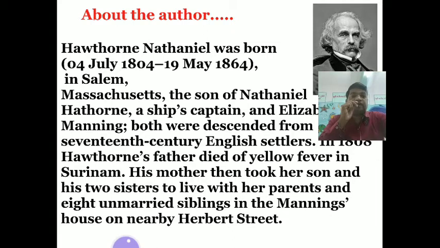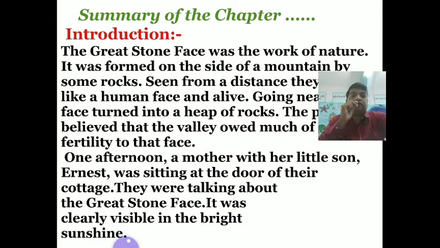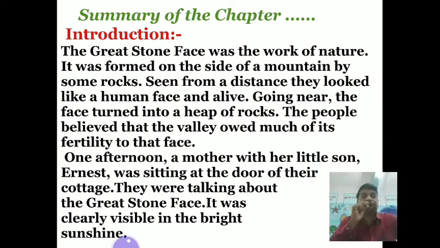So let's start the short summary of the chapter The Great Stone Face, part one. Introduction: The Great Stone Face was the work of nature. It was formed on the side of a mountain by some rocks. Sometimes you also see that on rocks from a distance, if we look very carefully, we can see some random structures. Someone can see the structure of an animal, someone the structure of a tree or a human face. Any structure can be imagined there on the rocks.